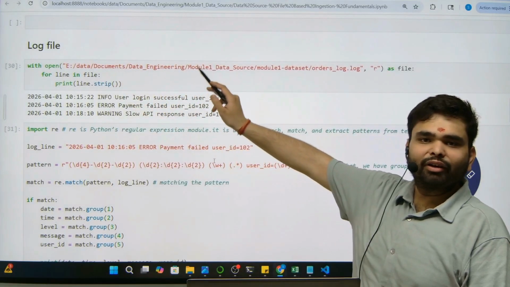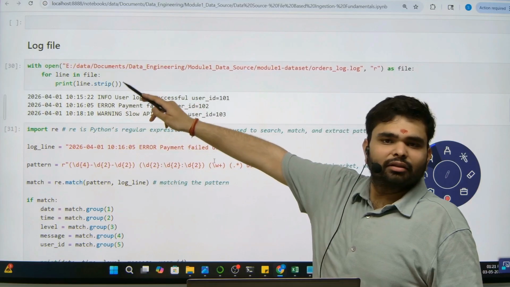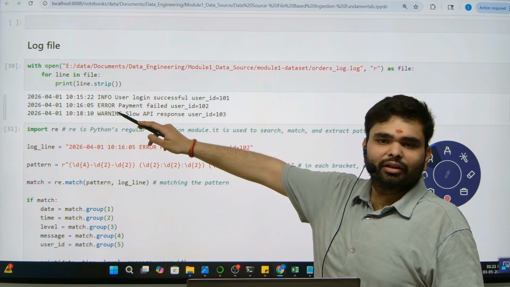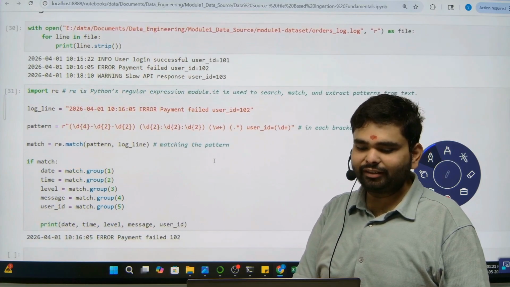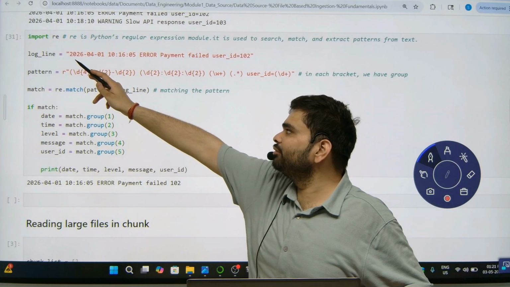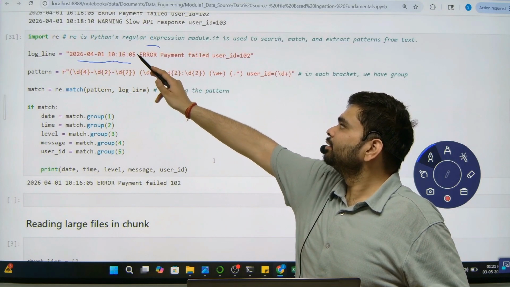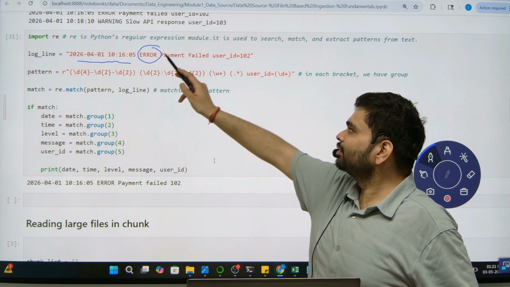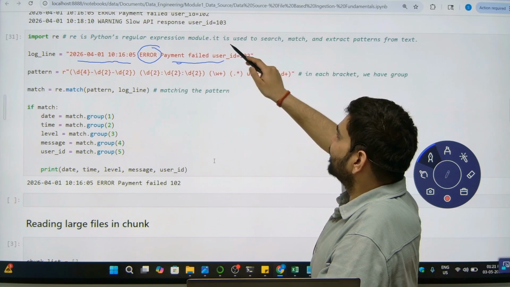You will open the log file using the with function, and each line will be used to extract the attributes. Now take one line as an example. In this line we have first the date, time, then whether it is an error or success, then the message, and in the end the user ID.